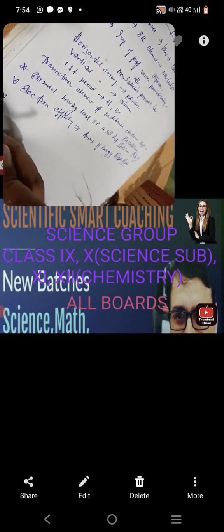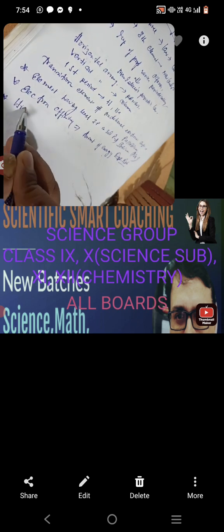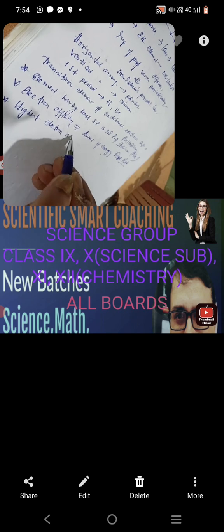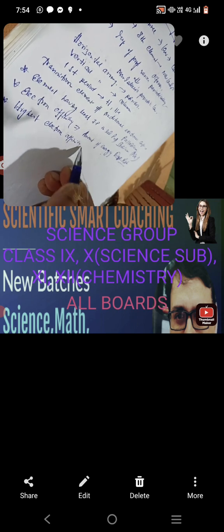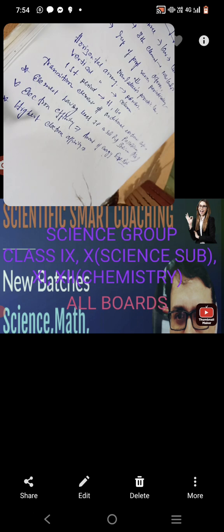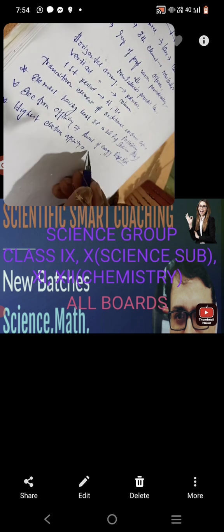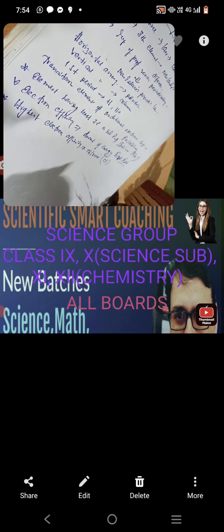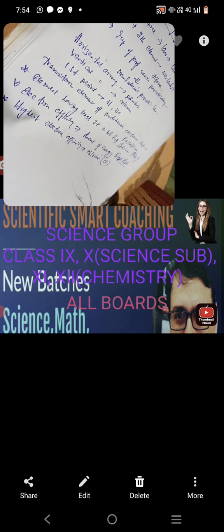Which element has the highest electron affinity?